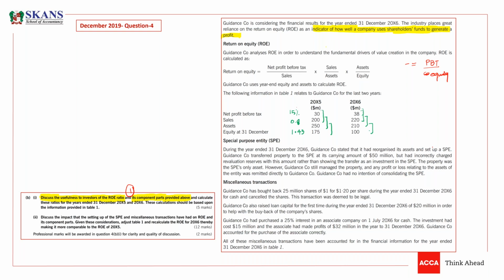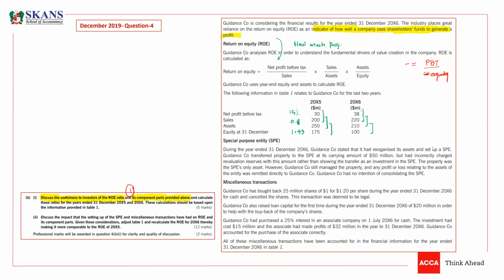Now, what does net profit over sales reflect, guys? What does it reflect? If this is 15%, it means how much profit a company is making for every 100 sales.